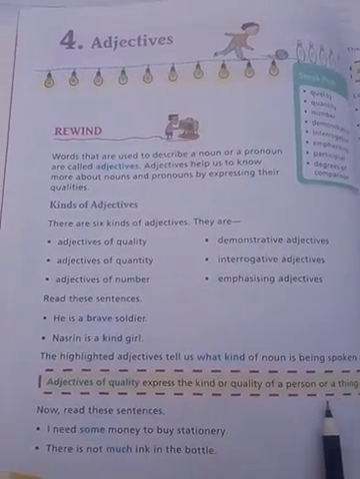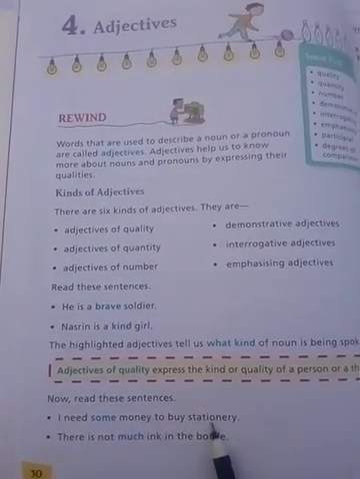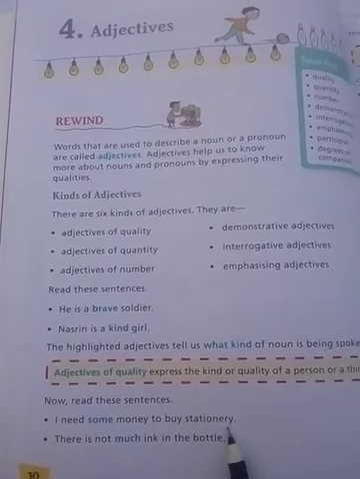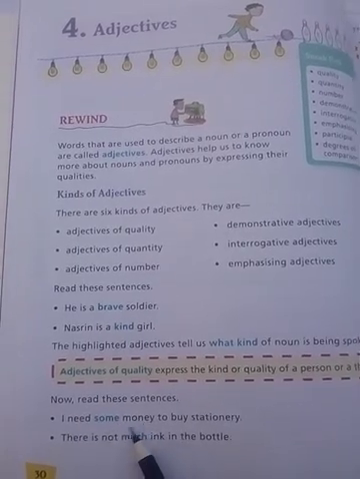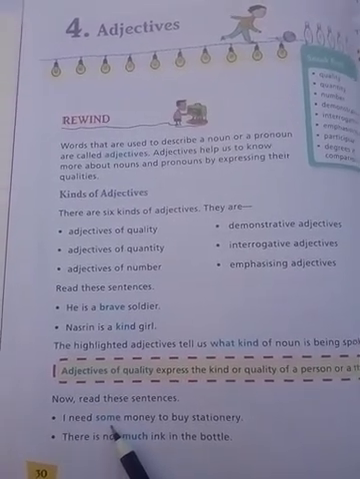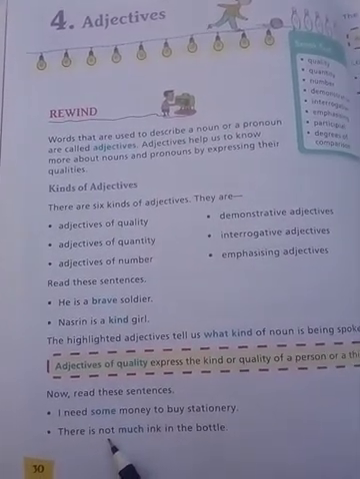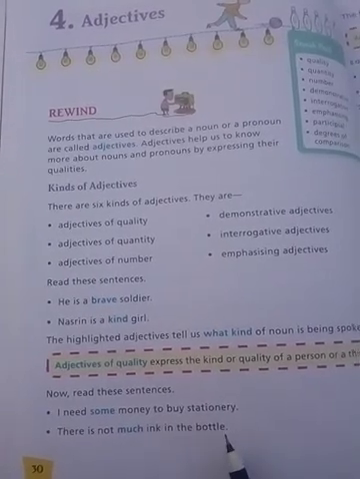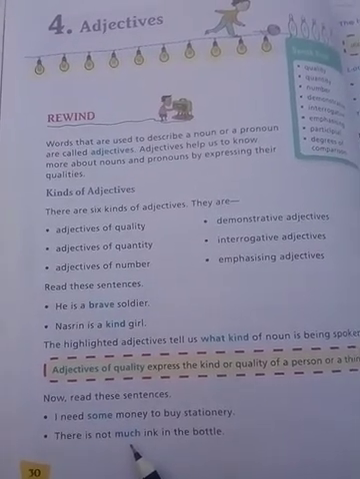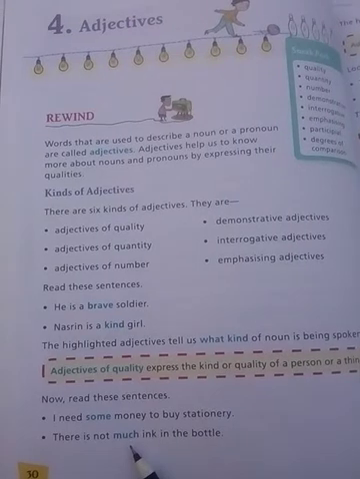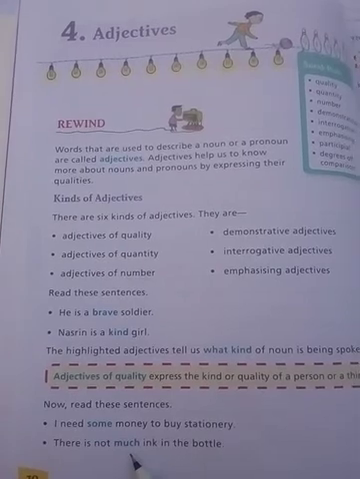Now next, let's see the example: I need some money to buy stationery. Here the word some is the highlighted word, and it is for money, some money. It is not a fixed but an indefinite amount. The next example says there is not much ink in the bottle. The word much. These types of words show quantity. It means the words which show quantity are called adjectives of quantity.